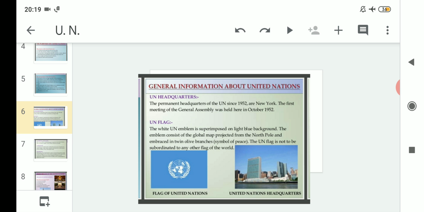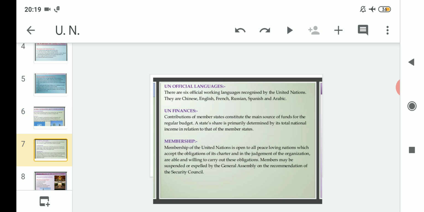So moving on to the next topic, the UN's official languages. What are the official languages of the United Nations? We should know this. There are 6 official working languages recognized by the United Nations.